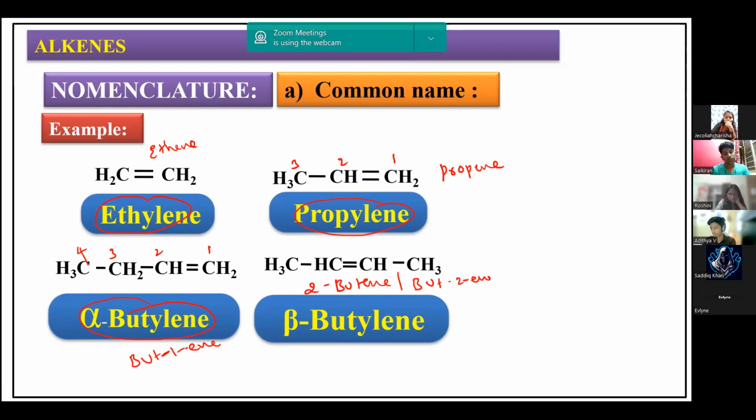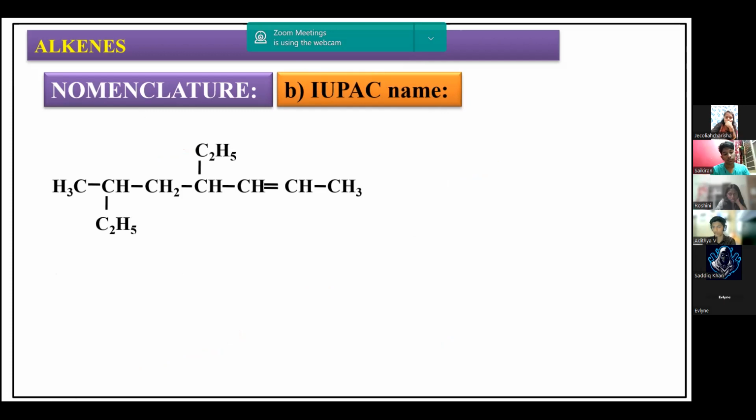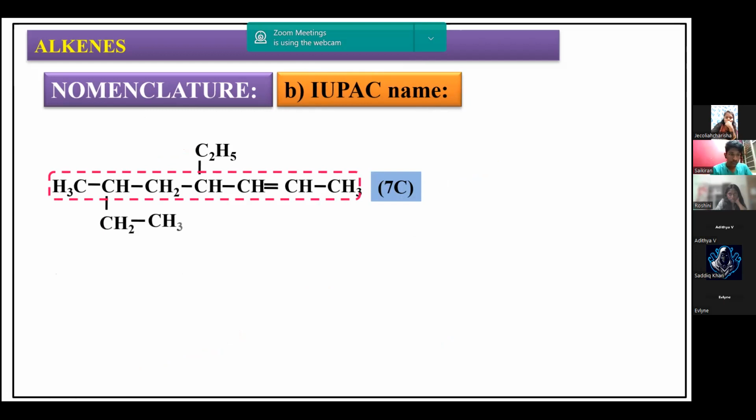So this is one example I have taken. Let me take a few more examples. Now, this has 7 carbon atoms if I choose this as the longest carbon chain, but actually this is not the longest carbon chain. This is the longest carbon chain. C2H5 can be written as CH2CH3. So now this becomes the longest carbon chain having 8 carbon atoms.